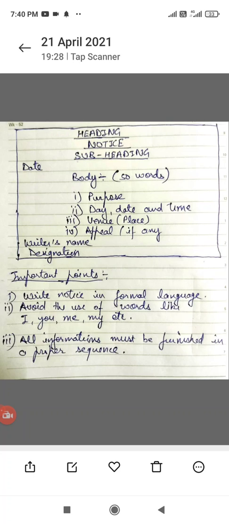Now take second point, consider the second point. Avoid the use of words like I, you, me, my, etc. Now these are very personal words. This will make your format very personal. It won't remain then a formal language. You have to write your notice in a very formal language. And if you are going to use words like this, I, you, me, and we, that will make the language very informal, very personal. So avoid the use of such words.